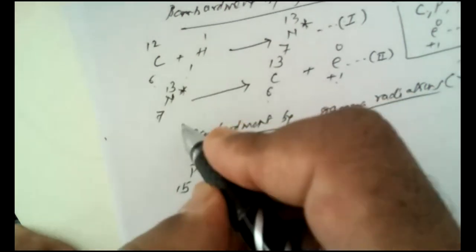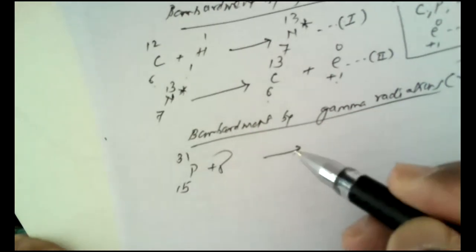Here, for example, if we take phosphorus, atomic number 15, atomic weight 31, with gamma radiations as projectiles, the ejectiles obtained are neutrons. So if neutrons are obtained, what is the remaining product? 15 as it is, 31 minus 1 is 30. So a radioisotope of phosphorus has been produced during this disintegration.